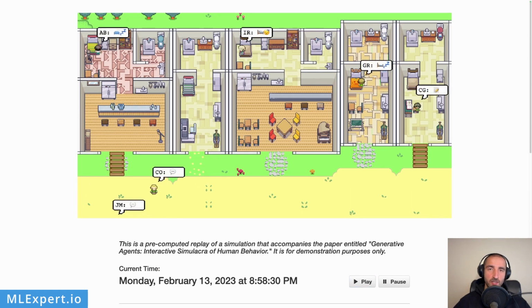And this is where the demo stops. Unfortunately, we can't see whether or not the Isabella Rodriguez party is going to succeed, but she did everything that she had to in order to prepare for the party. And right now she's going to bed so she can wake up early and start the party tomorrow.